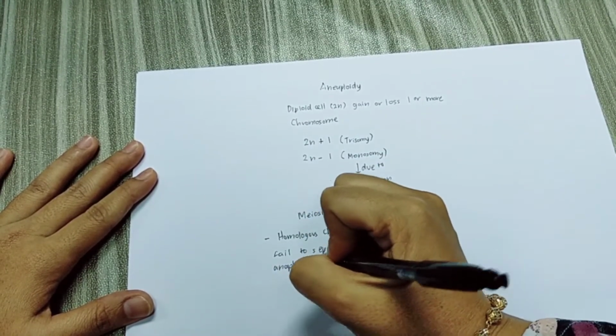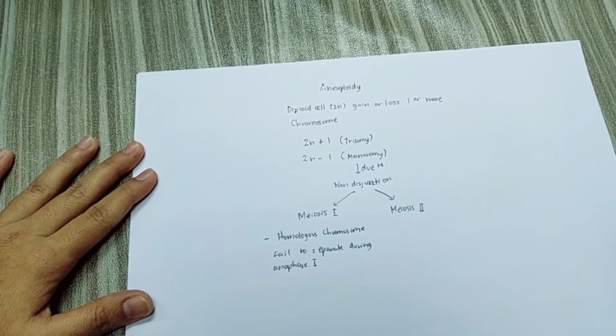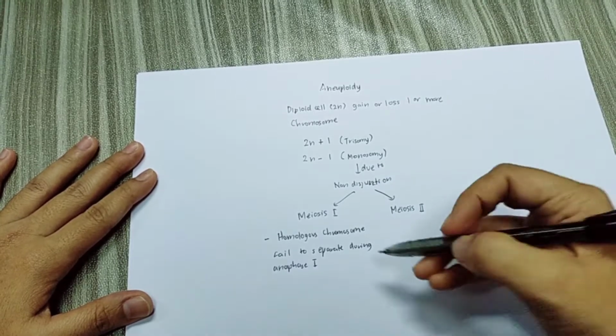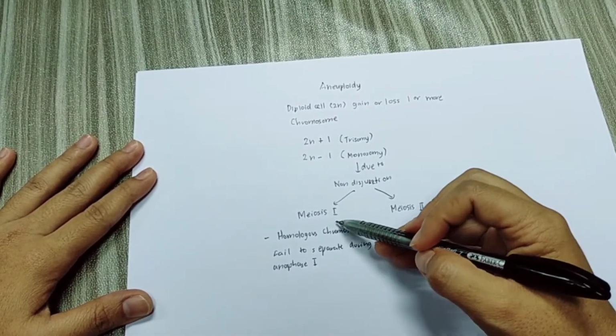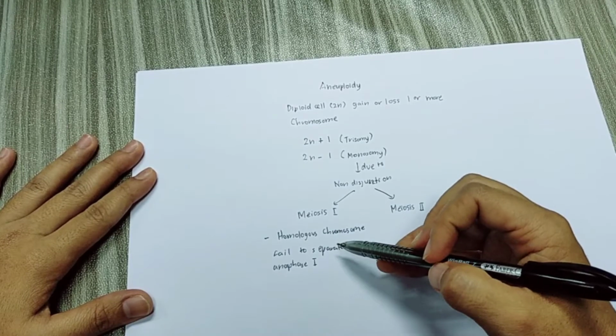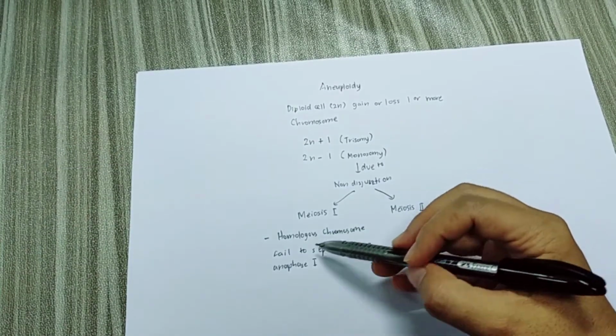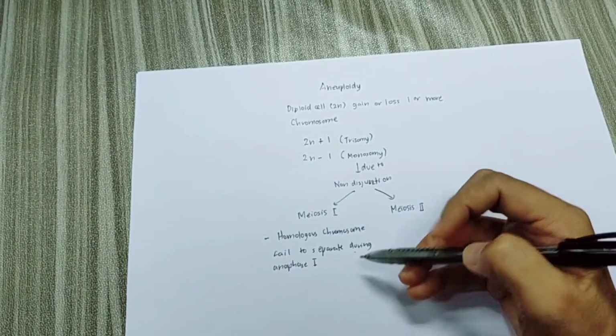Normally, if meiosis 1 happens normally, the homologous chromosomes will separate and move to the opposite poles. But if non-disjunction occurs in meiosis 1, the homologous chromosomes fail to separate during anaphase 1.